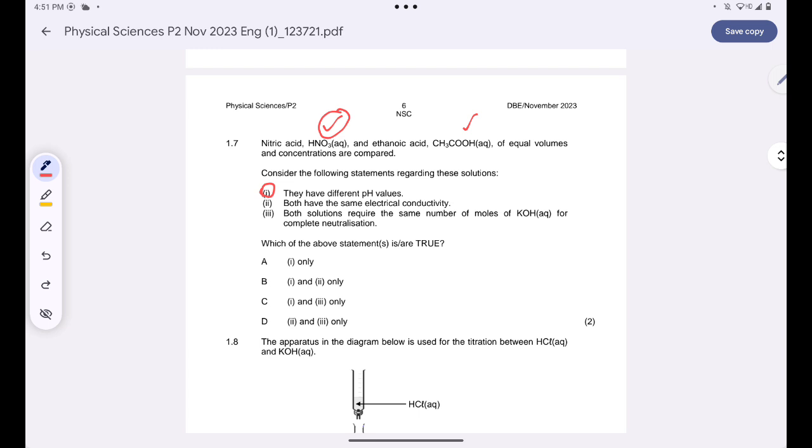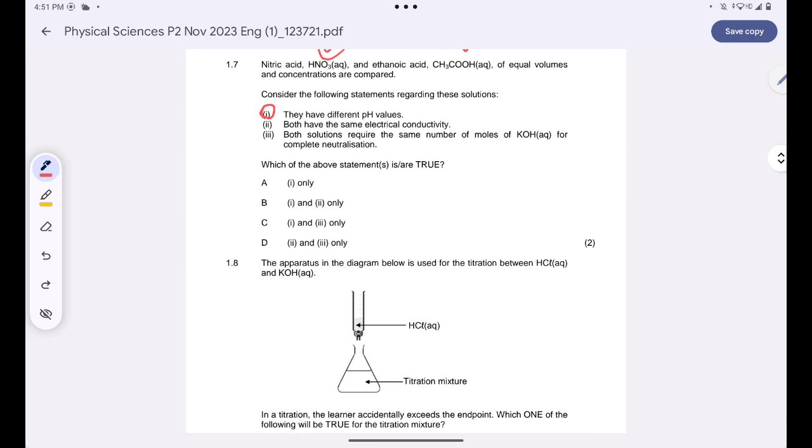Yes. Why am I saying that? Because whenever you take nitric acid and react it with potassium hydroxide, you'll simply have HNO3 plus KOH. This will give us potassium nitrate plus water.